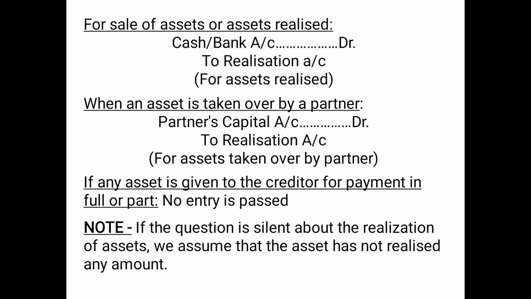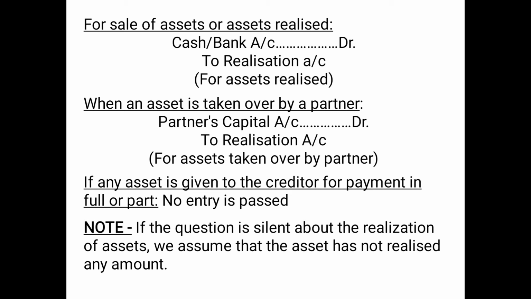Then the next entry, when an asset is taken over by a partner. If the partner takes away the asset, so definitely by that amount the partner's capital will not be paid, it will be reduced. So therefore we will debit partner's capital account and we will credit realization account because the asset is already transferred to realization account.